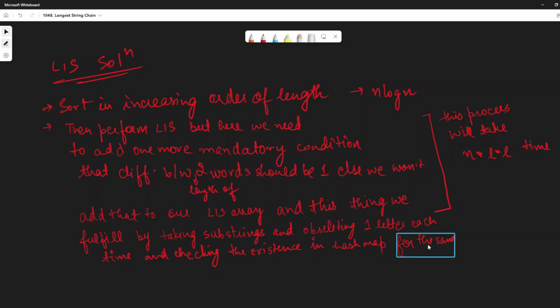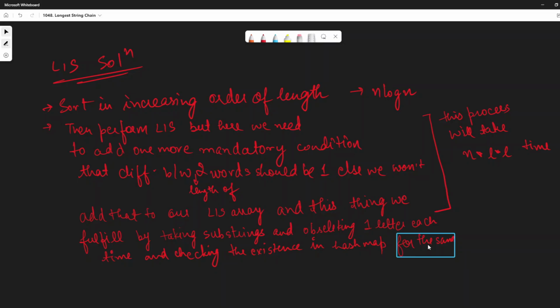So like this I would be performing on this particular question, but here the time complexity of doing this operation would again be n into L only, the time which I was taking while doing that previous DFS plus memoization question. And the only extra thing being added here is that I will sort the input array as per the length, and that would create the n log n solution.